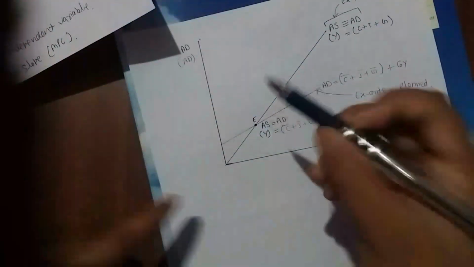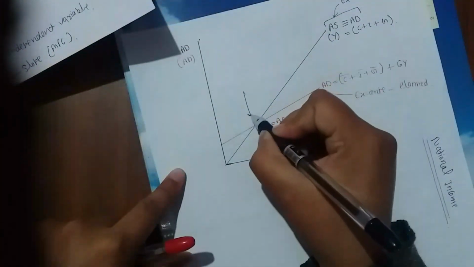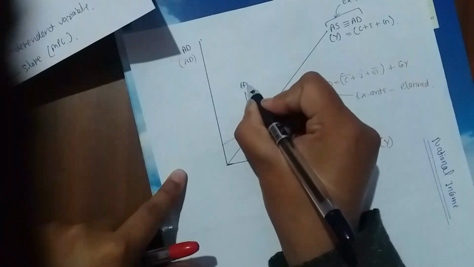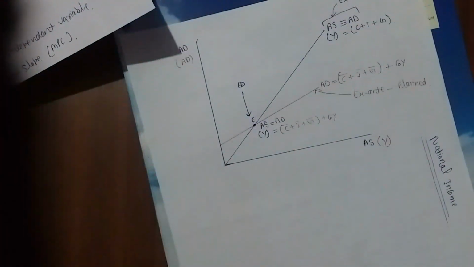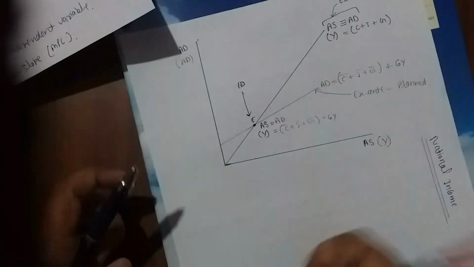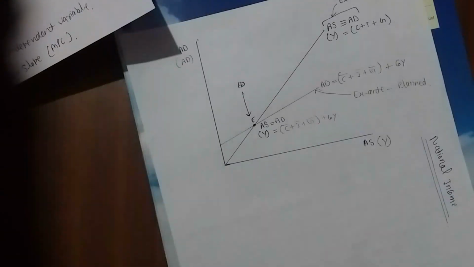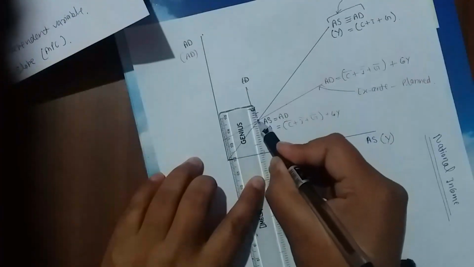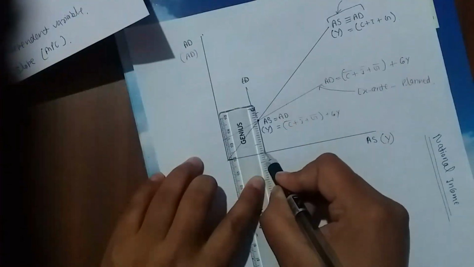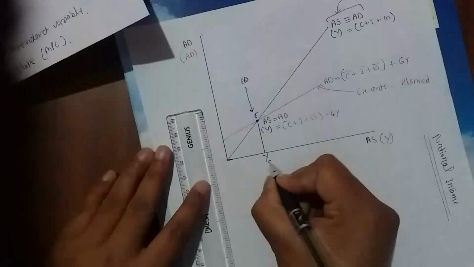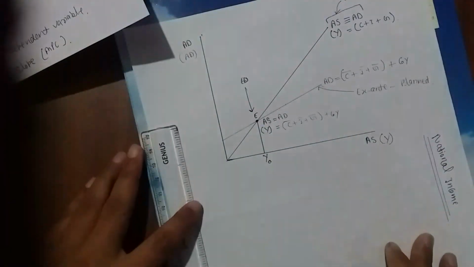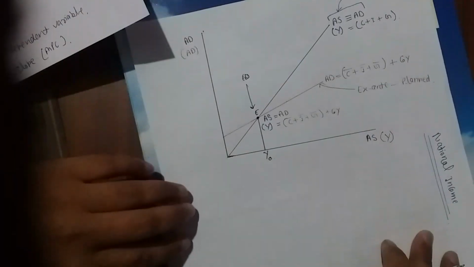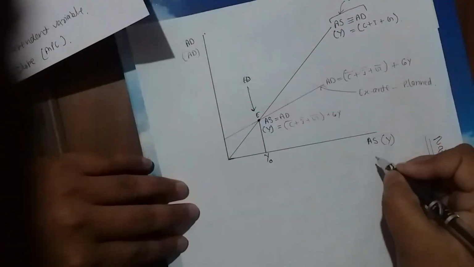Here aggregate demand is equal to aggregate supply, that is the effective demand, right? We can draw it. At this point the level of income is Y0. Have you got it?